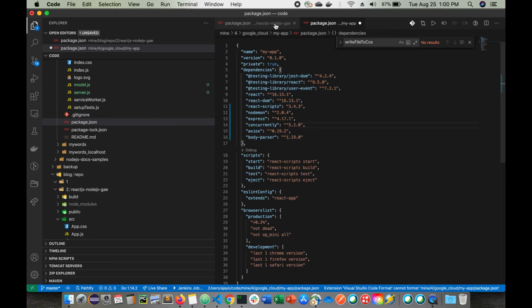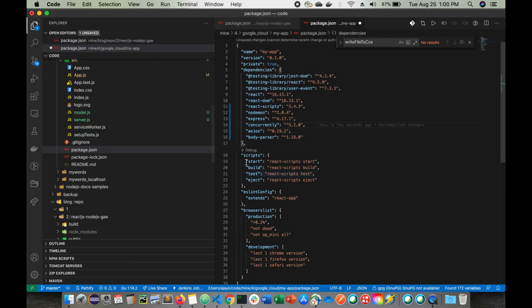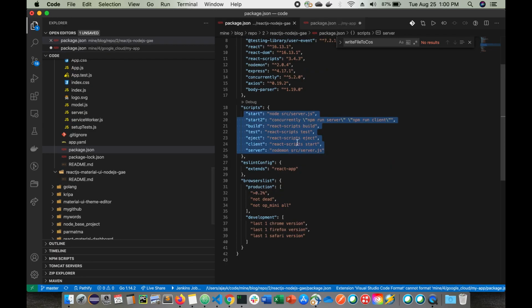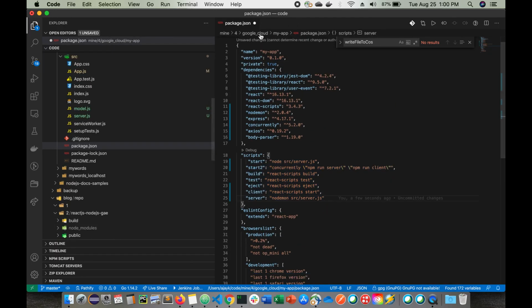There's one thing we need, and a script. Let us copy everything from here to here. That's all. This is why I'm doing it, just to have a backend server in my project.